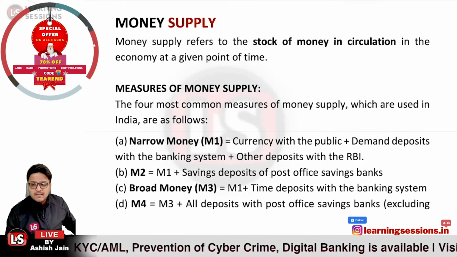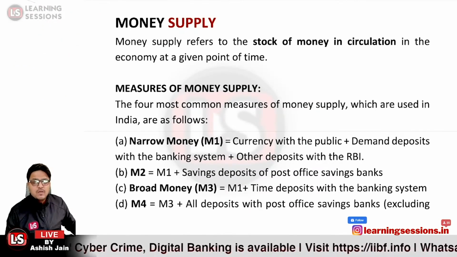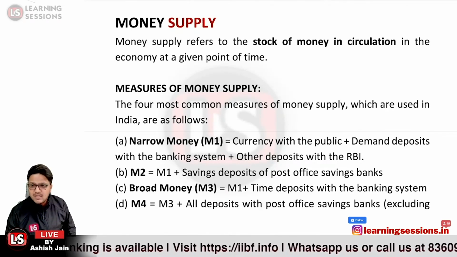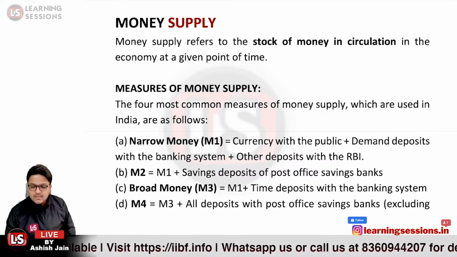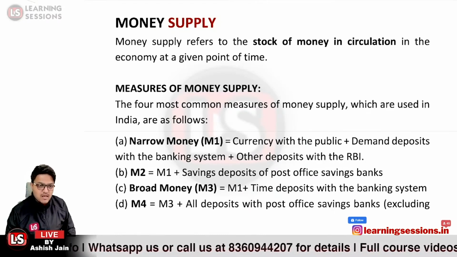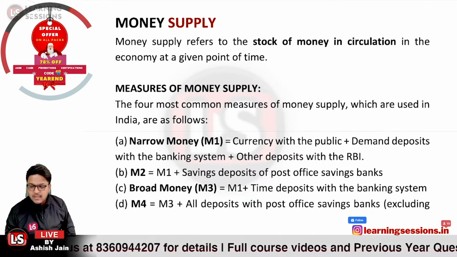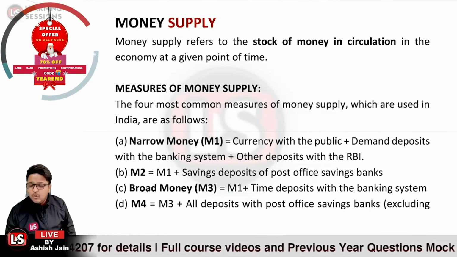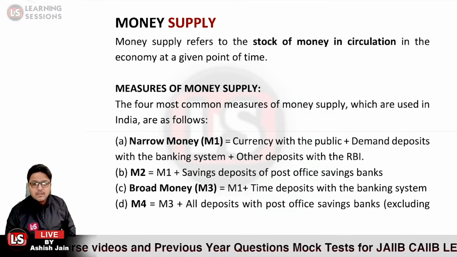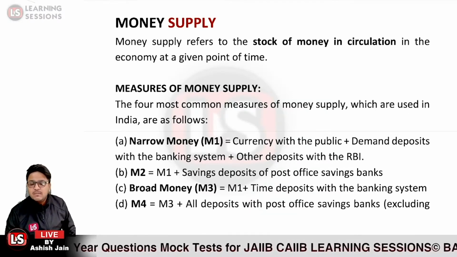M2 consists of all the components of M1, plus the savings deposits of post office savings banks. So in the case of narrow money, we have not considered the savings deposits of post offices. We considered currency with the public, other balances with the RBI, and demand deposits with the banks. These are the three components under M1. In M2 it is M1 plus savings deposits with post office savings banks. Broad money, that is M3, is equal to M1 plus the time deposits with the banking system.